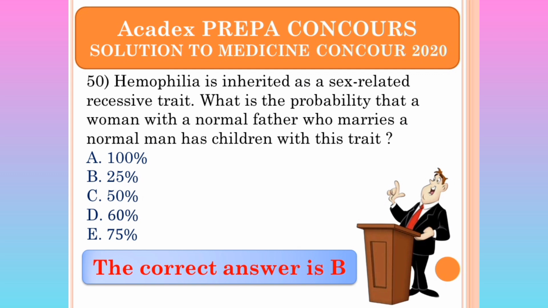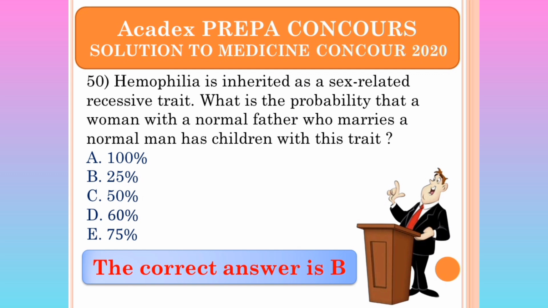This normal man could be homozygous dominant or heterozygous for hemophilia. He could also be a carrier. So there are two things that happen here. The father could be a carrier, or could be homozygous dominant. The husband could also be the same.